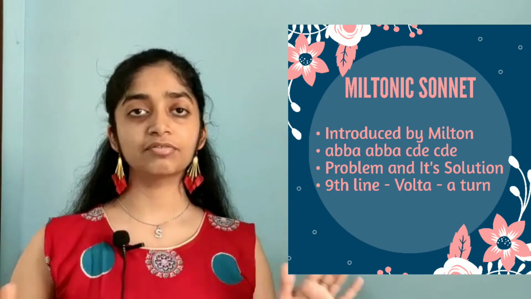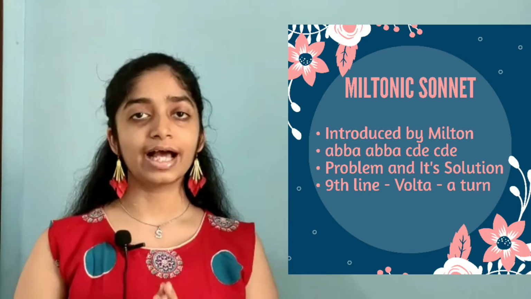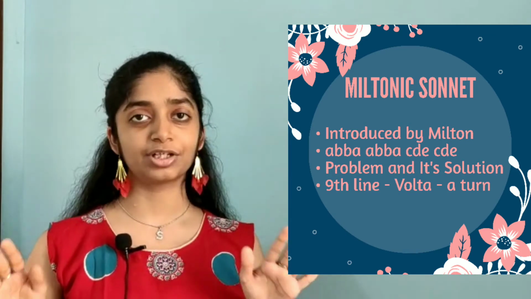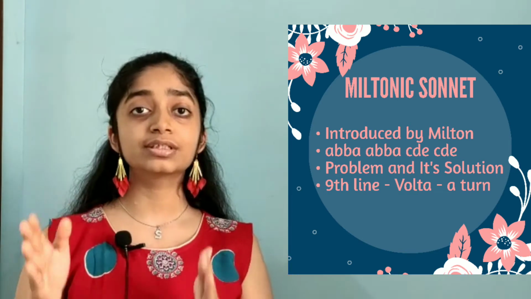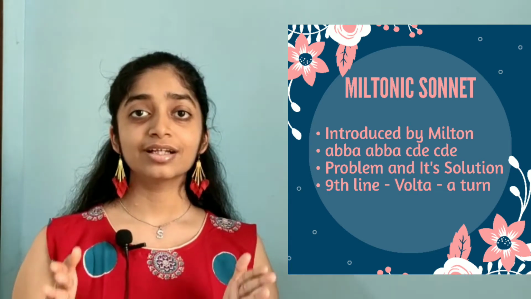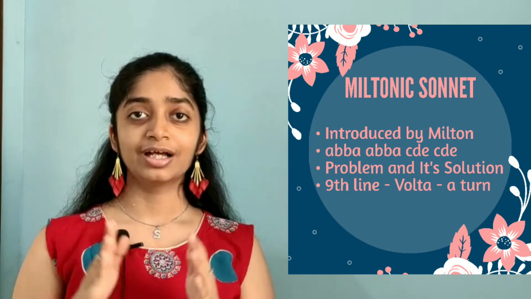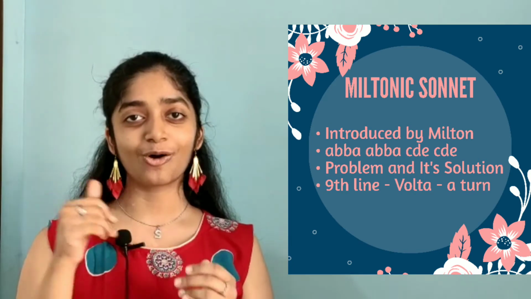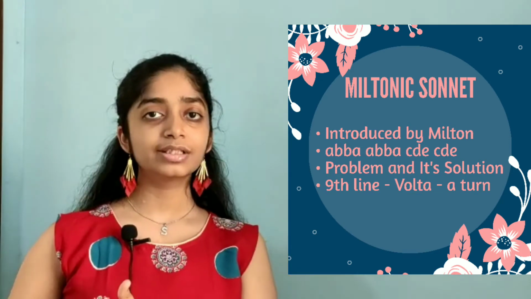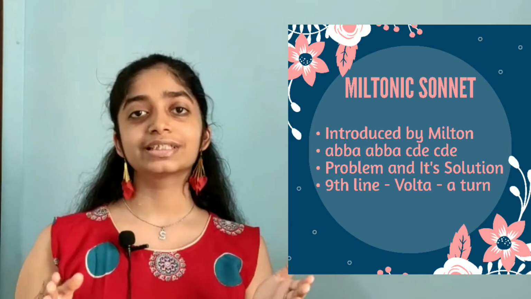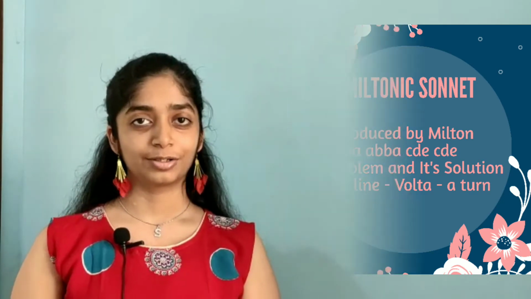This sonnet is not divided into octave and sestet, which we studied in the previous Italian sonnet. There is no such separation of stanzas. This sonnet starts with a problem and ends with a solution to that problem. The 9th line is the line which indicates a turn towards the solution. This is called a volta, which I talked about previously. A volta is a turn from the problem towards the solution of that problem, which is stated in the above 8 lines, and the 9th line is the one which indicates this turn.